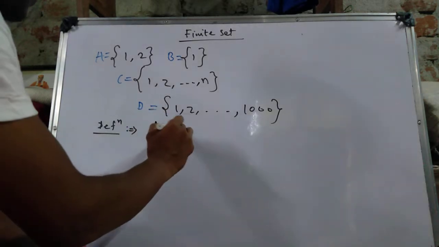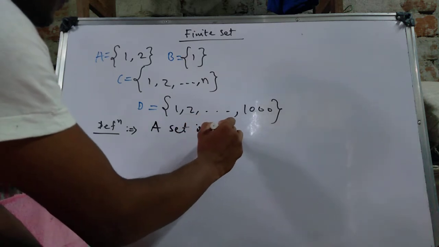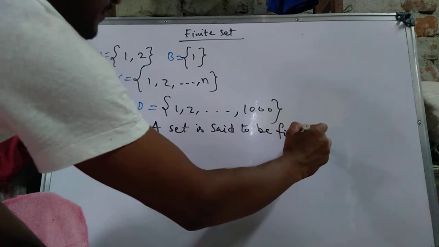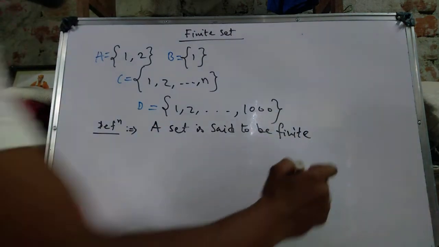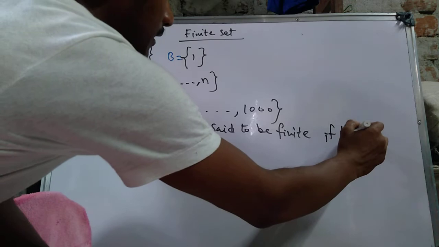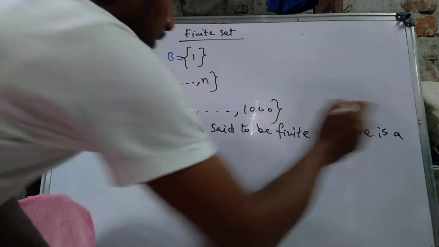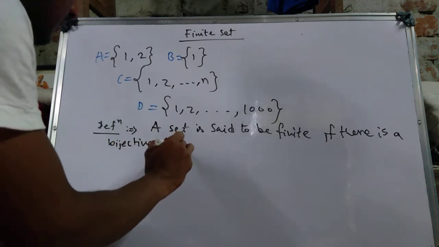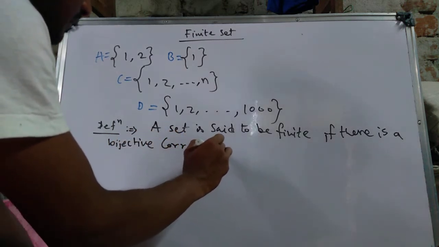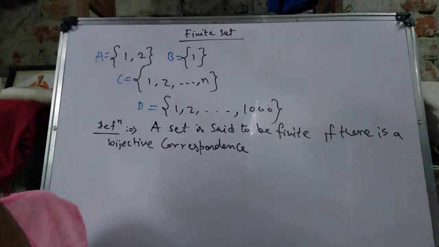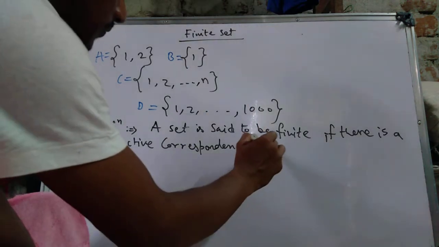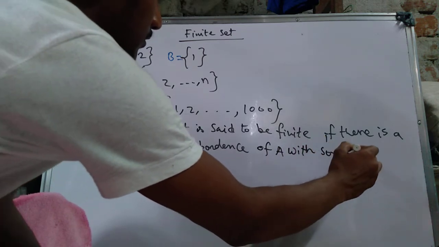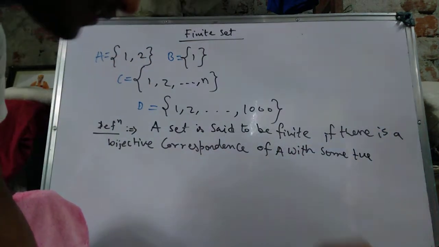A set is said to be finite when there is a bijective correspondence of A with some positive integers.